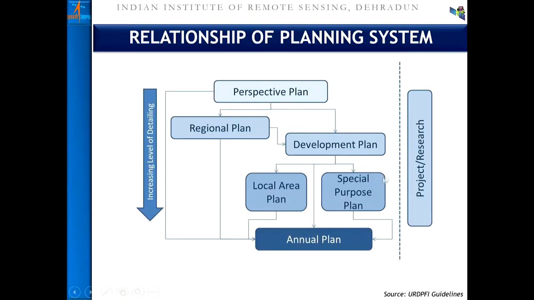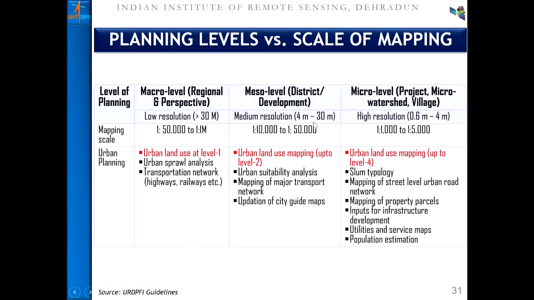So we'll deliberate this point in the slides to come. How, when the planning level changes, the scale of mapping changes and the information content changes. When you talk about the macro level, regional or perspective plan, to the development plan, to the local area plan, one can utilize coarse scale satellite data, one can utilize mesoscale satellite data, and one has to utilize large scale, high spatial resolution satellite data for micro level plan.